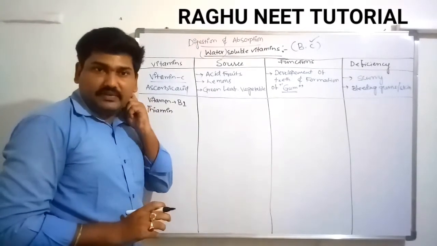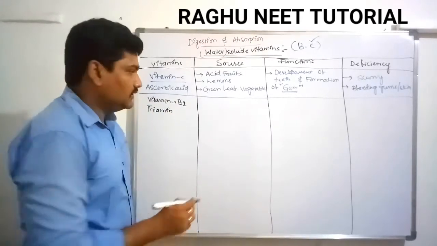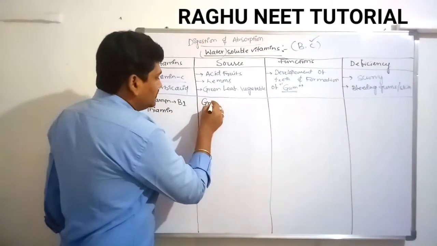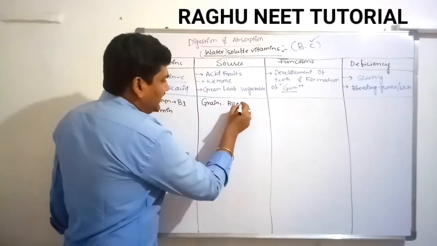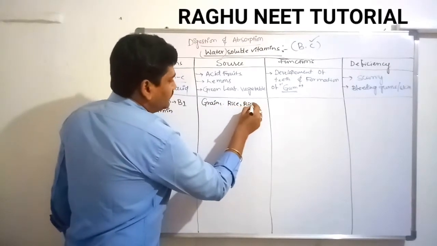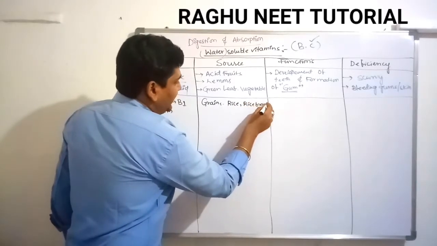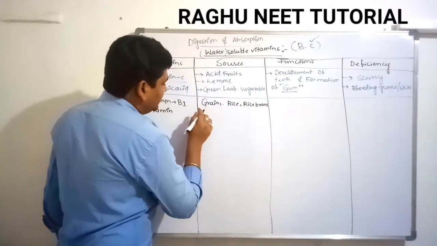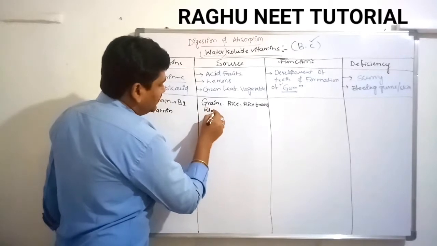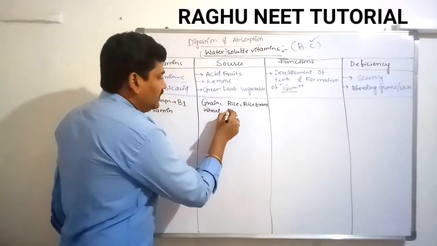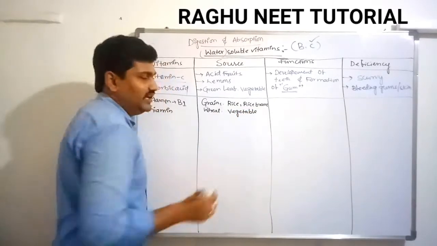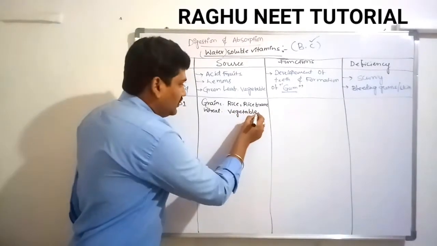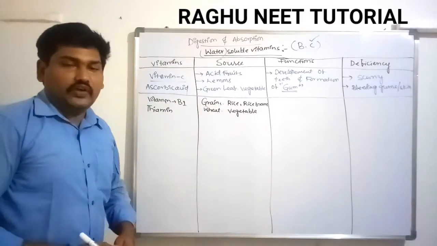The source of thiamine is grains: rice, rice bran, wheat, and vegetables. These are sources of vitamin B1. What is the function of vitamin B1?